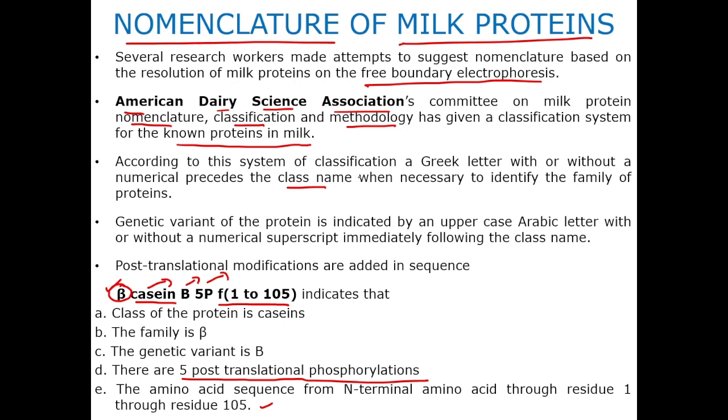So according to this system of classification, a Greek letter, with or without a numerical, so it may have a numerical also sometimes, precedes the class name when necessary to identify the family of the proteins. So it is giving you the family of the proteins.